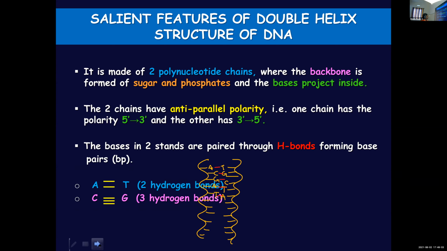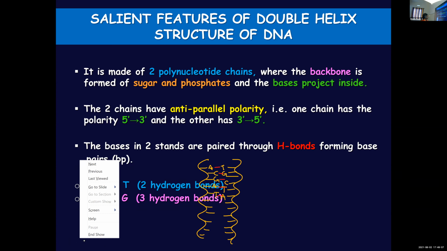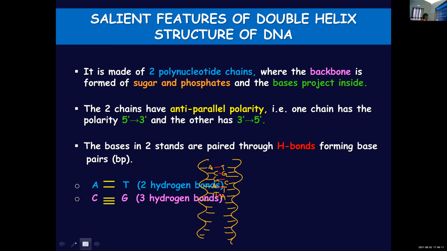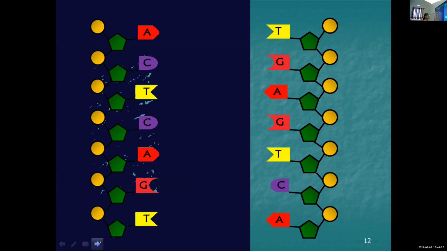Between A and T, a double bond, 2 hydrogen bonds, and between C and G, a triple bond, 3 hydrogen bonds.